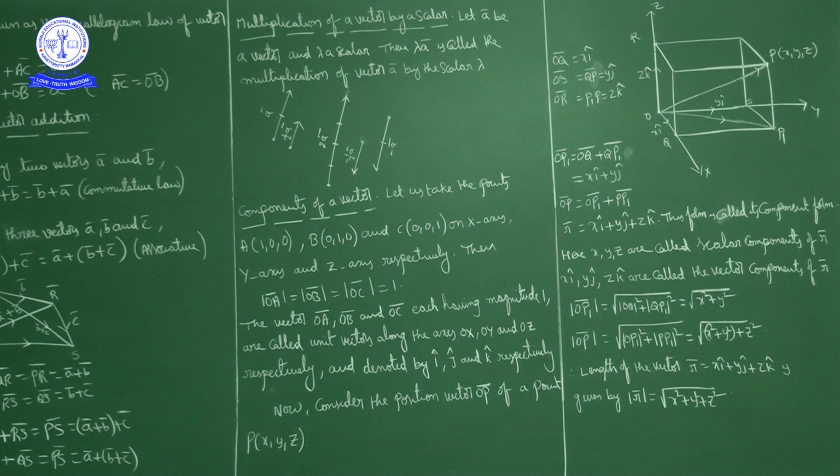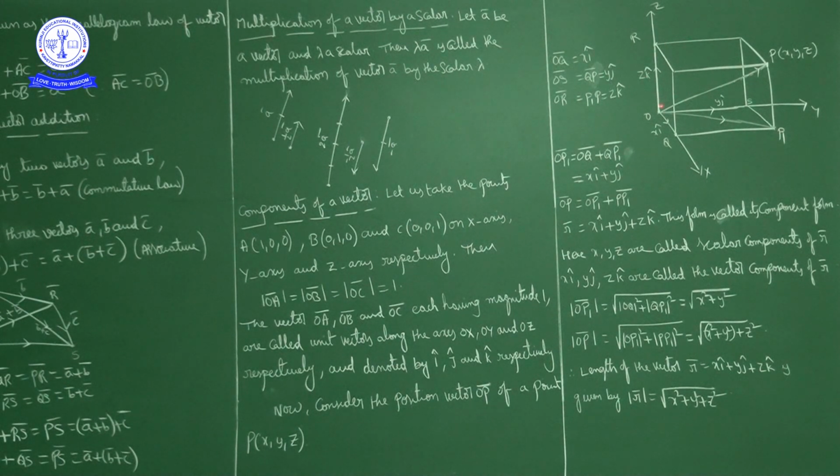Next, on the y axis the point will be (0, y, 0), so the distance OS is y, and the vector OS bar is y j cap. Similarly, OR bar is z k cap, because R is (0, 0, z).